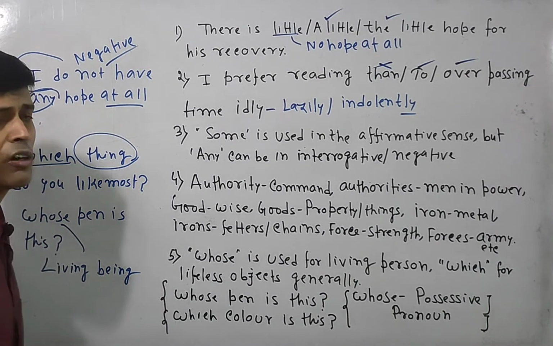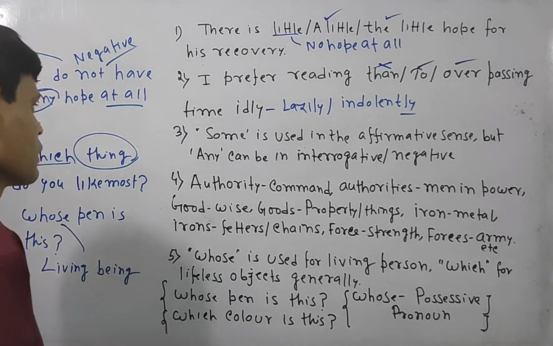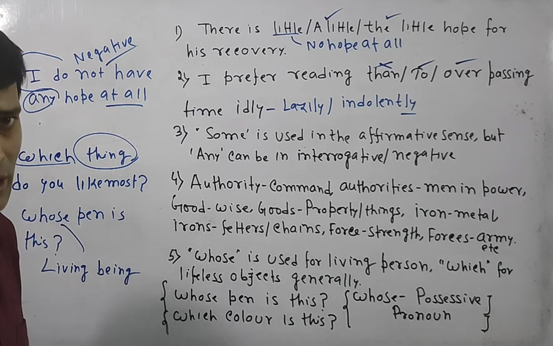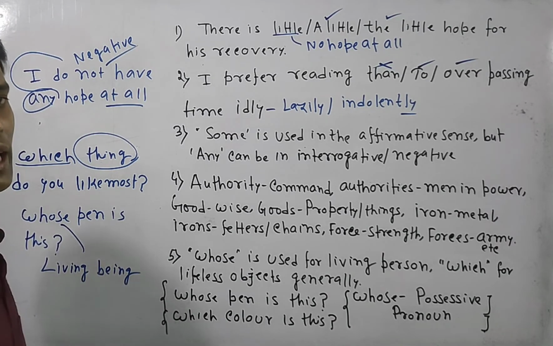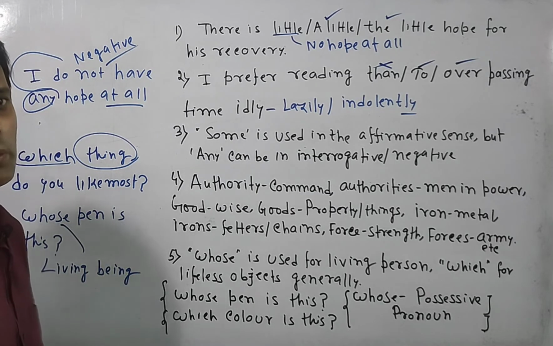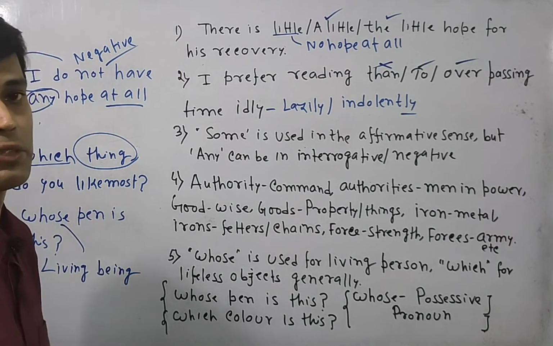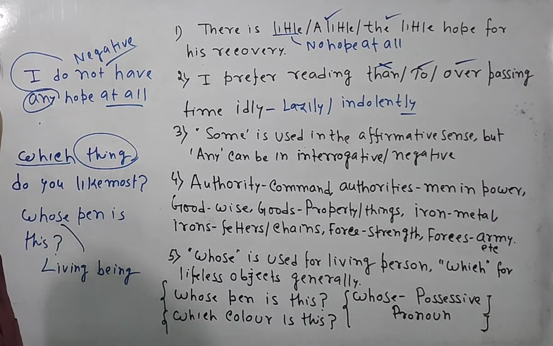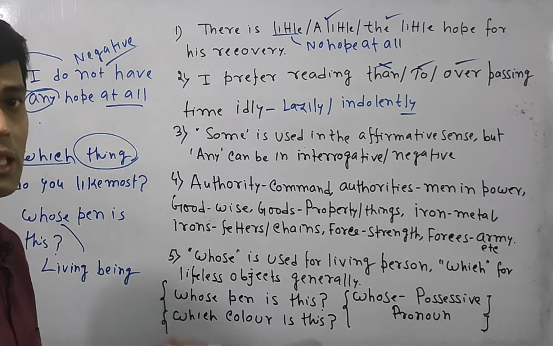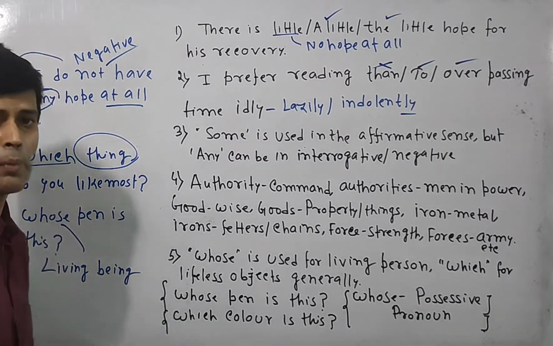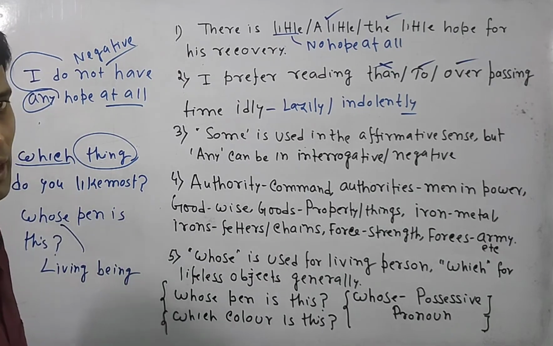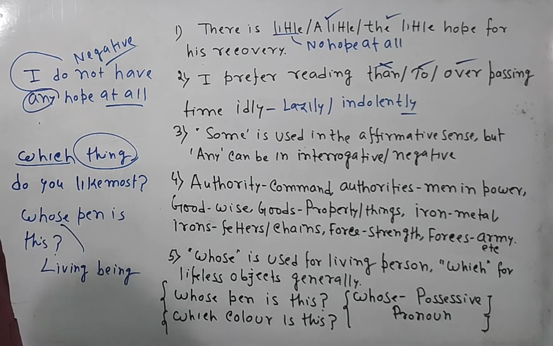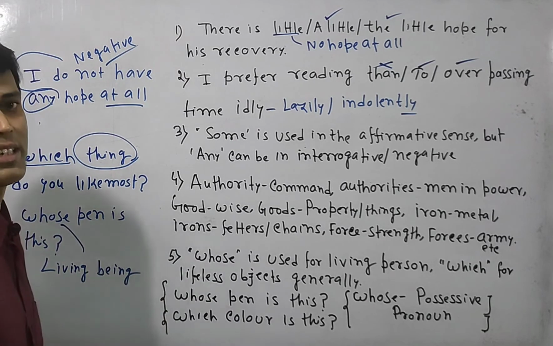So here the ing form functions as a gerund. Some is used basically in the affirmative sense, whereas any can be used while forming some interrogative sentence or negative sentence in English. Authority means I have total control, total influence. Authorities means men in power. Good means very good. Goods means things or properties or commodities, etc. Iron means metal. Irons means fetters.